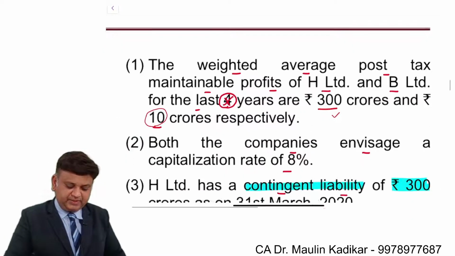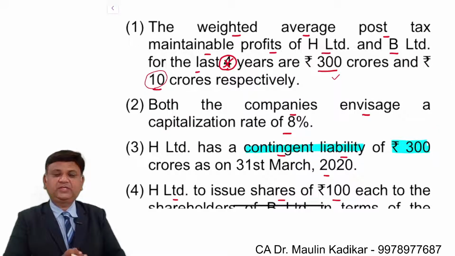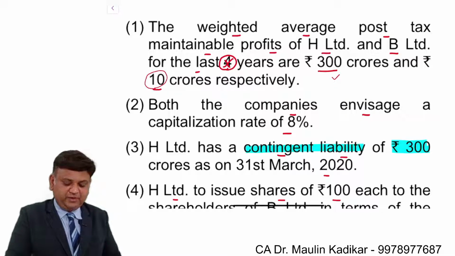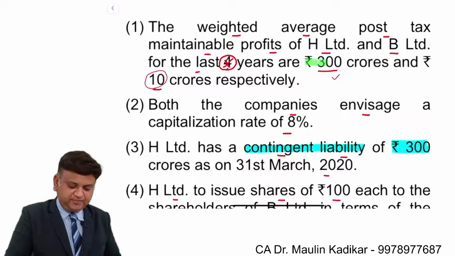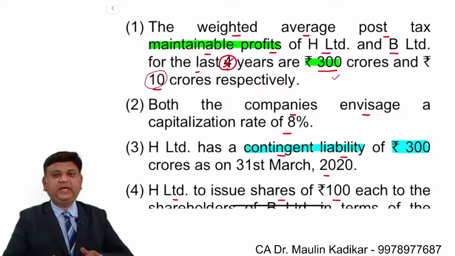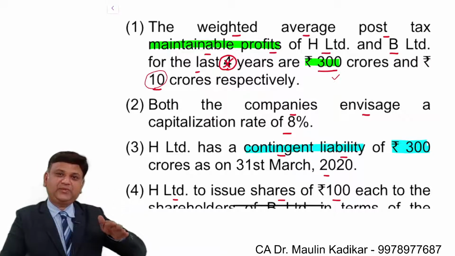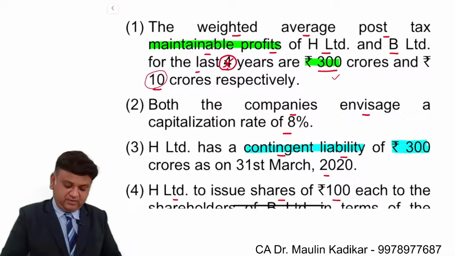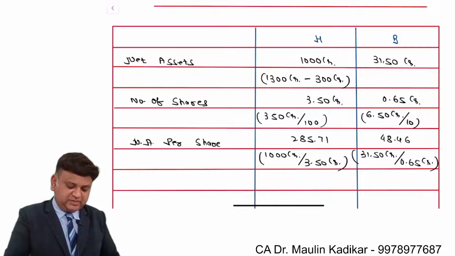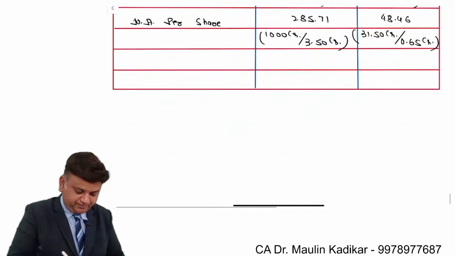Now, in case of earning capitalization method, the language of the question is extremely clear. The weighted average post-tax maintainable profit of H Limited and B Limited for the last 4 years. See, maintainable profit. What does the term maintainable profit mean? It means that in future we are expecting this amount of profit to remain, 300 crore and 10 crore respectively. So this will give us the present value of the future earning.